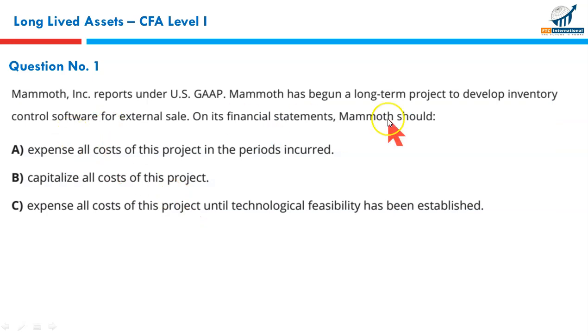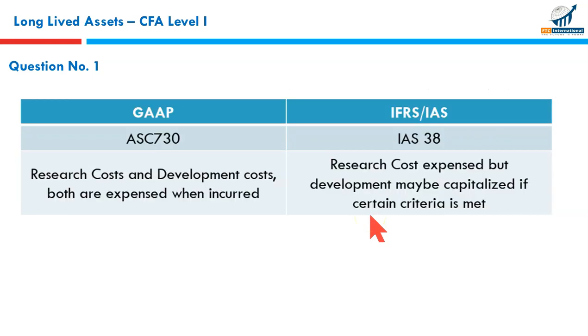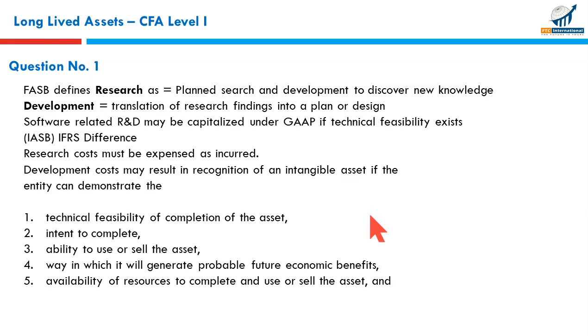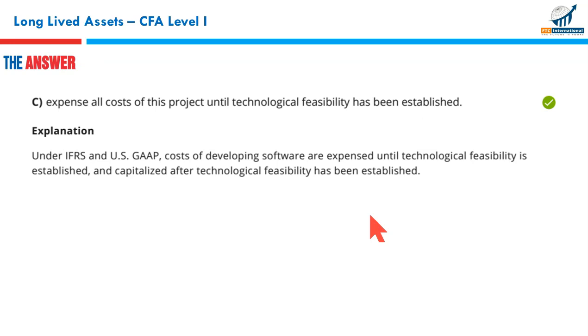This question also involves computer software. Mammoth has begun a long-term project to develop inventory control software for external sale. Usually all the research and development costs are expensed under US GAAP, but for computer software, if there is technological feasibility, then the cost can be capitalized. So expense all cost of this project until the technological feasibility has been established. That's an important point that must be remembered. So that makes C your correct option, and C it is.